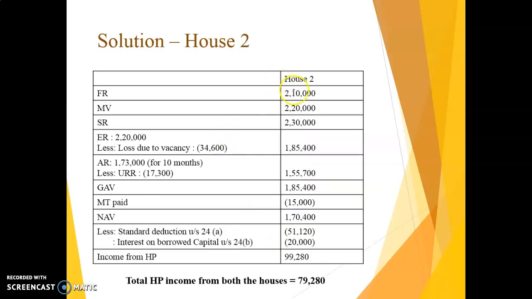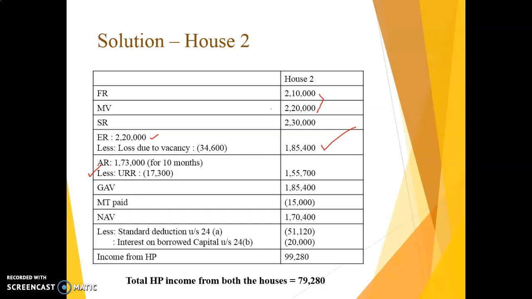For the second house, we take fair value and municipal value, whichever is higher, so it is 2,20,000. Then we compare 2,20,000 with 2,30,000 and take the lower value, so 2,20,000 is your expected rent. There is a loss due to vacancy for 2 months, so 17,300 into 2 we subtract from expected rent in order to calculate our reasonable rent. So this is our reasonable rent. Actual rent, since this is a case of loss due to vacancy, is only for 10 months, so 1,73,000.